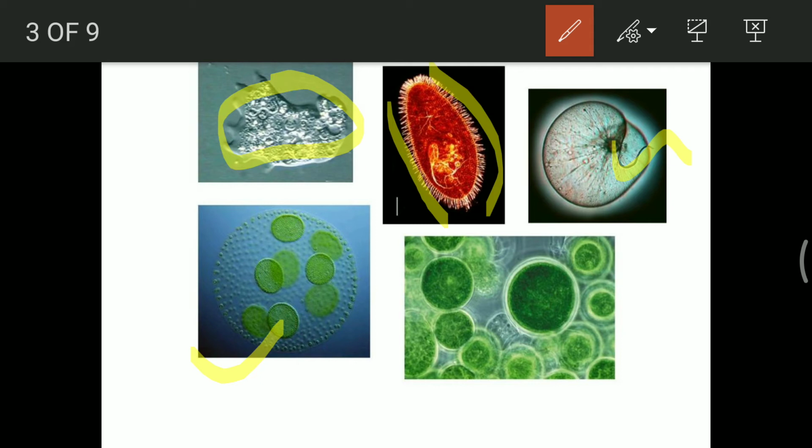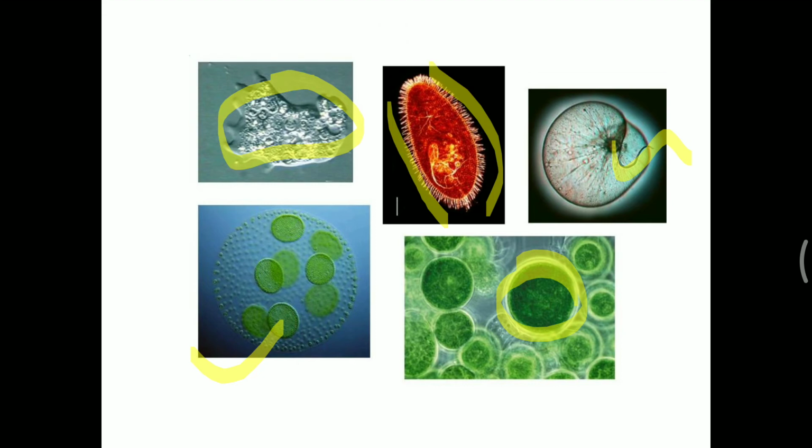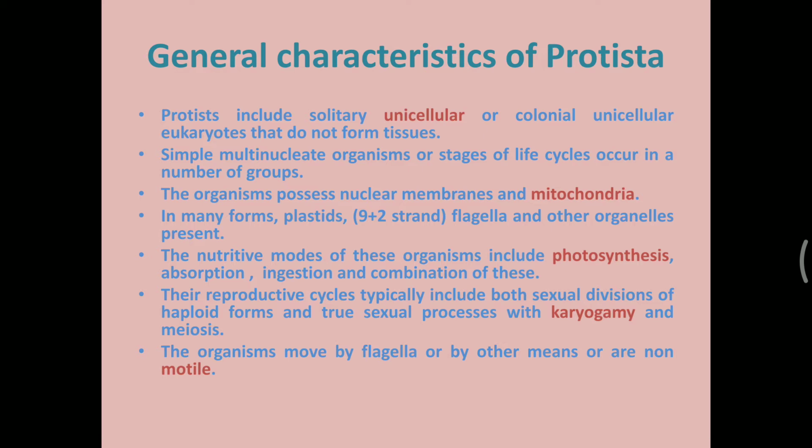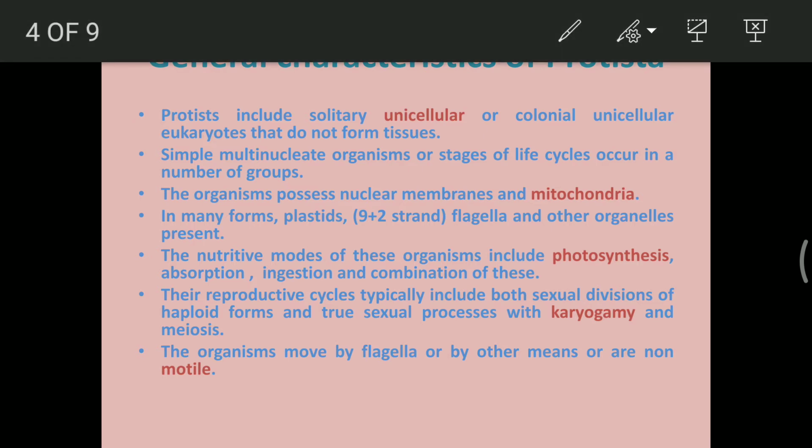Okay, they are present together, and here just one of them is visible in a prominent way. So free living forms are also available. If we see the general characteristics of the protists, they are solitary, in the sense they can live all alone. Just one of the organisms can be found all alone. Colonial as well. Colonial in the sense that they can be found in a colony, in a group.